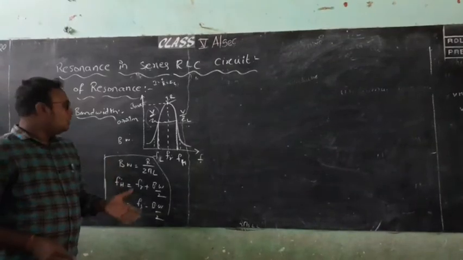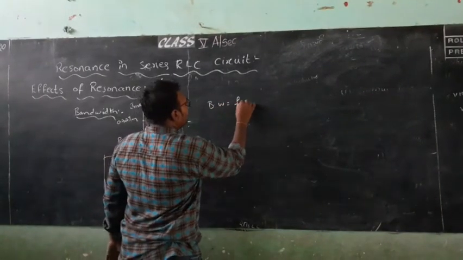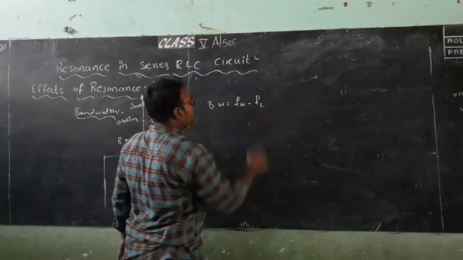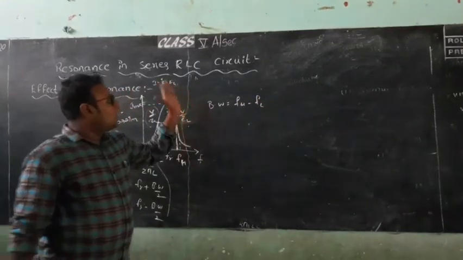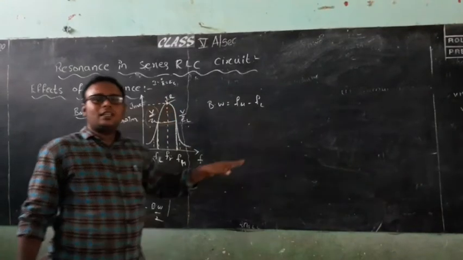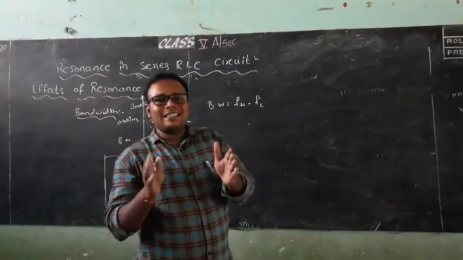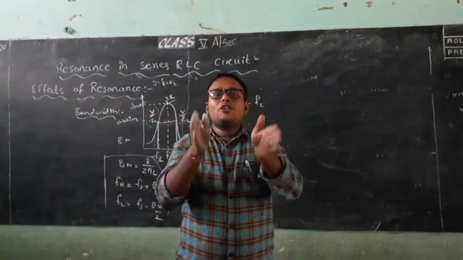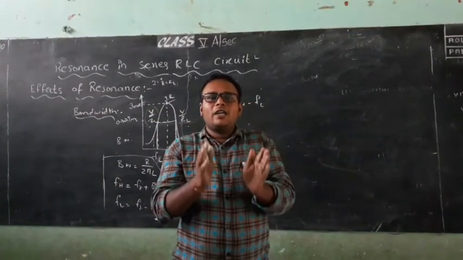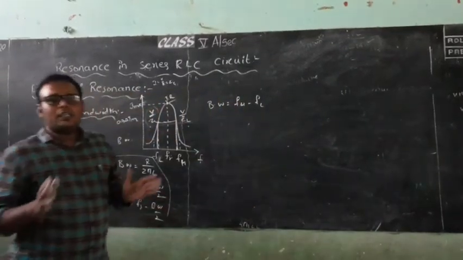One more formula for the bandwidth: bandwidth is equal to higher cutoff frequency minus lower cutoff frequency. So the difference between the higher cutoff frequency and the lower cutoff frequency is known as the bandwidth, the range. Finally, the bandwidth is the range at which the signal is going to be accepted.